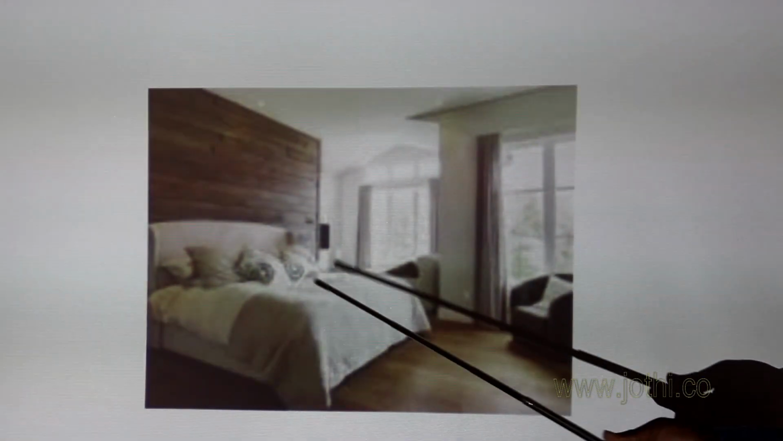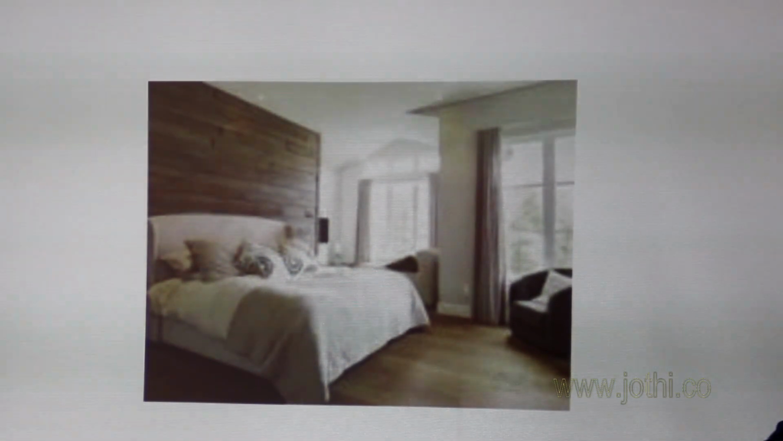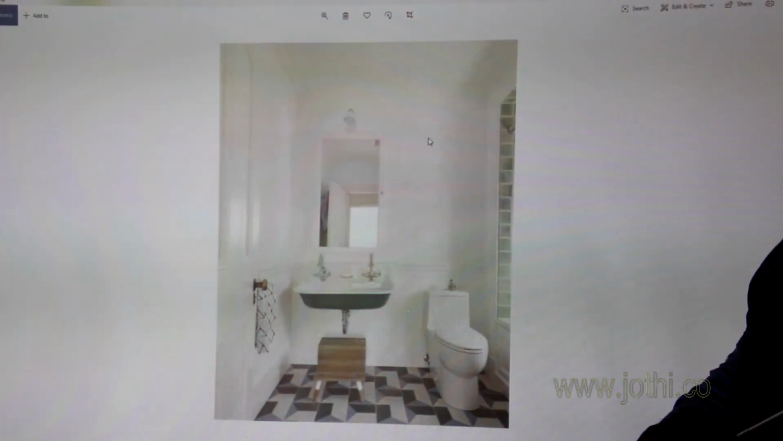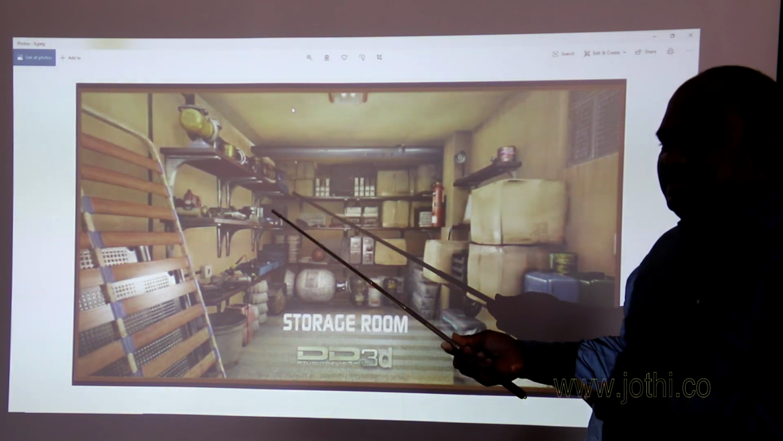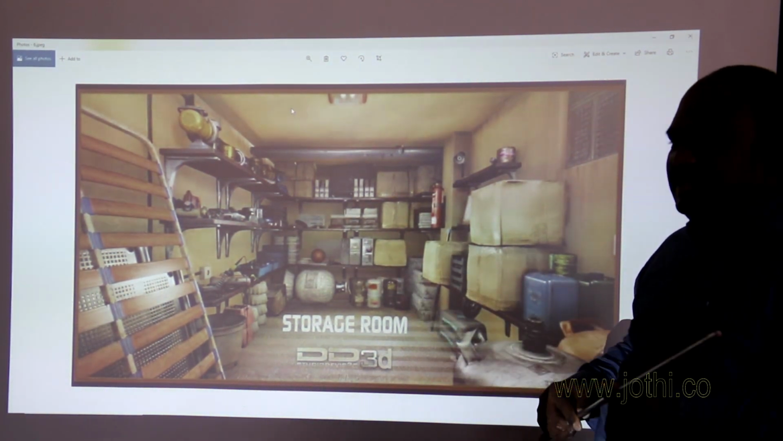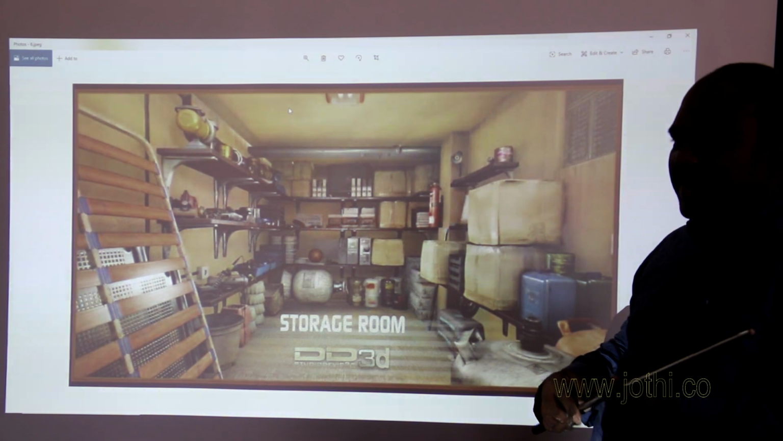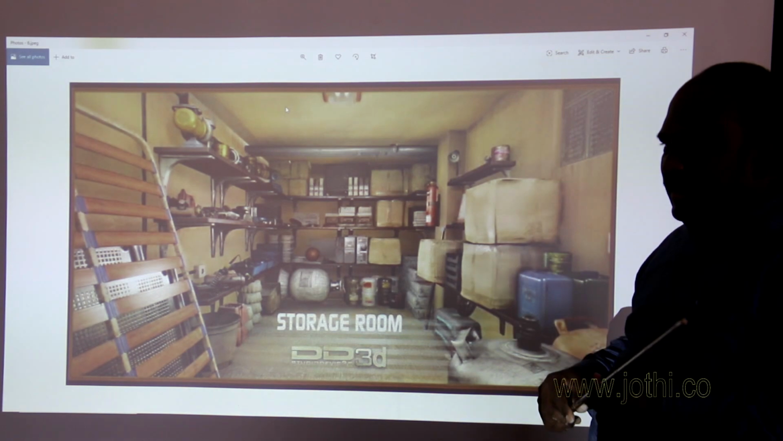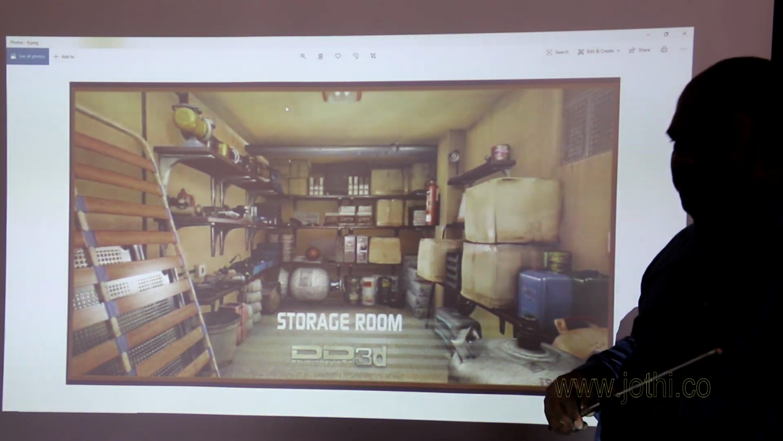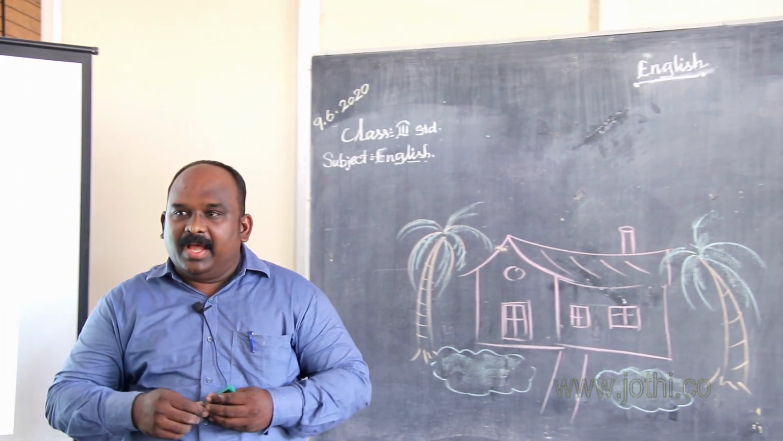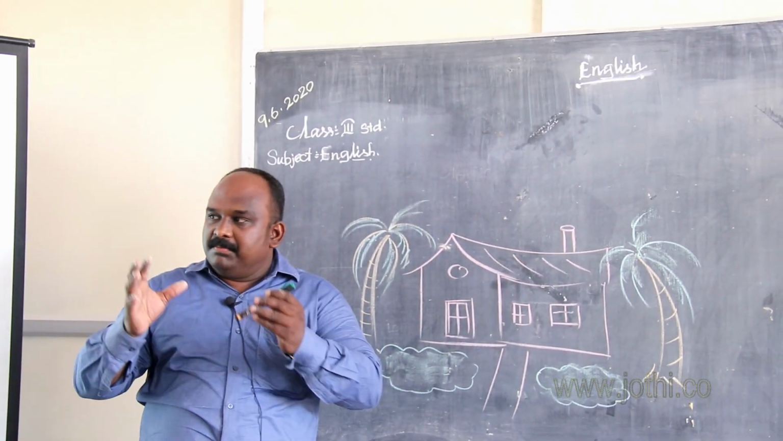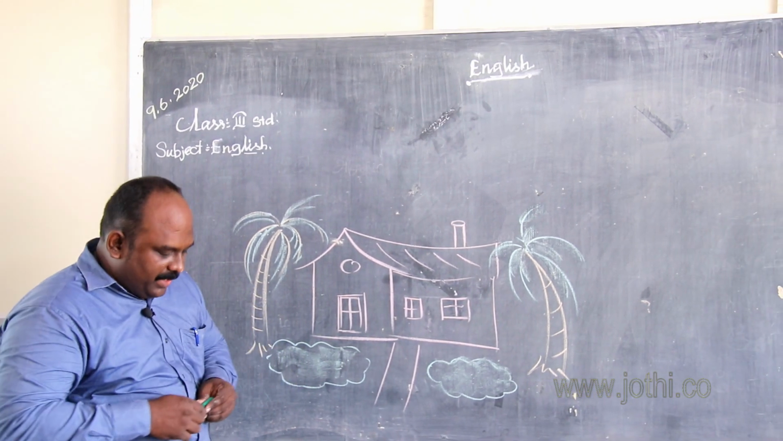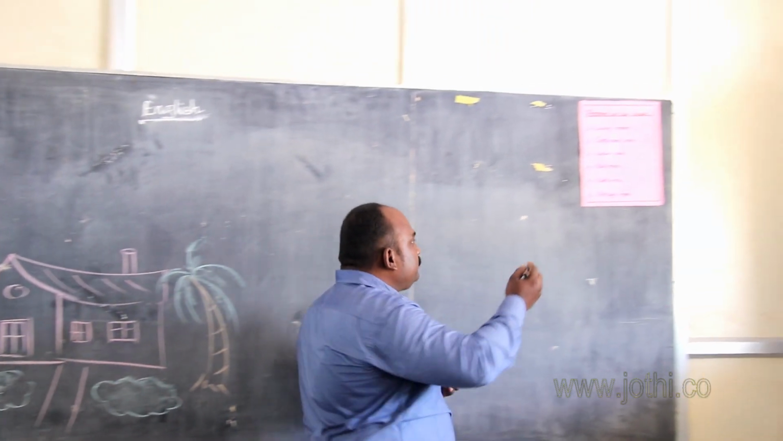Students, you know this room is bedroom, you know also. Students, you know this is our bathroom, you know. Students, do you know this room? This is called storage room. We can put the non-used materials in this room. See, this is called storage room. Now, we have learned the 6 basic rooms in our house. Now we are going to learn about the kitchen room.